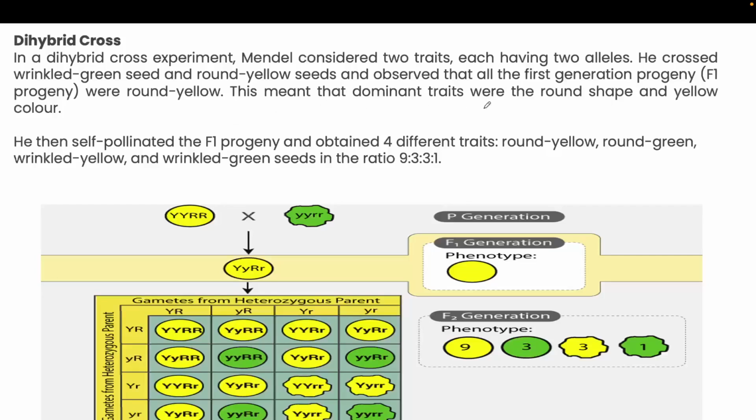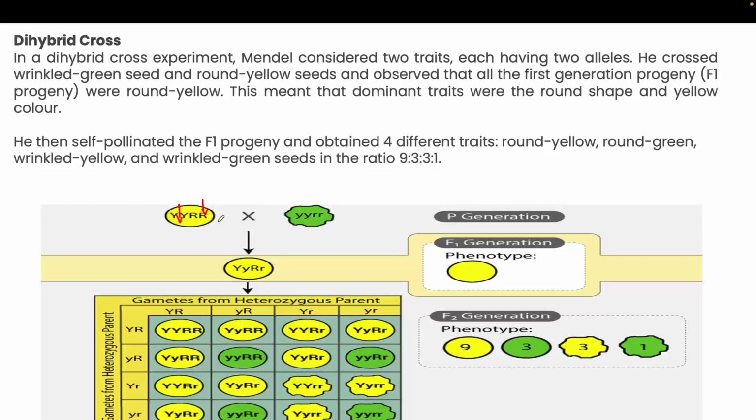This means that the dominant traits were round shape and yellow color. Likewise, in the case of the previous slide, where we saw that yellow color was dominant, when he performed the dihybrid cross, that time also he got only the dominant character in the F1 generation. Here, this is the color gene, and this is the shape of the seed.